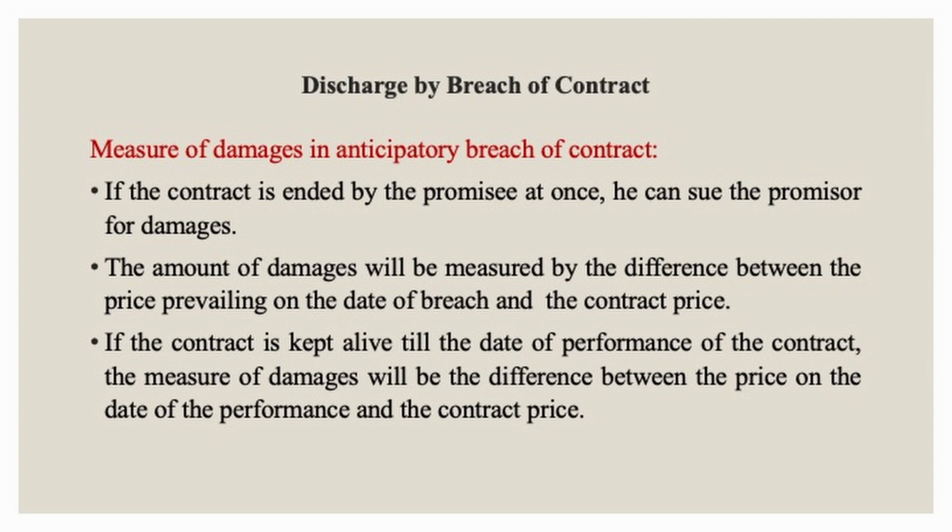Regarding measure of damages in anticipatory breach, the amount of damages will be measured by the difference between the price prevailing on the date of breach and the contract price. If the contract is kept alive till the date of performance of the contract, the measure of damages will be the difference between the price on the date of performance and the contract price. This in brief is about the rules pertaining to the discharge of contracts.